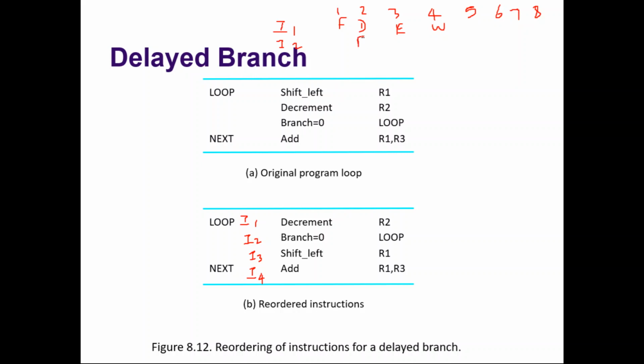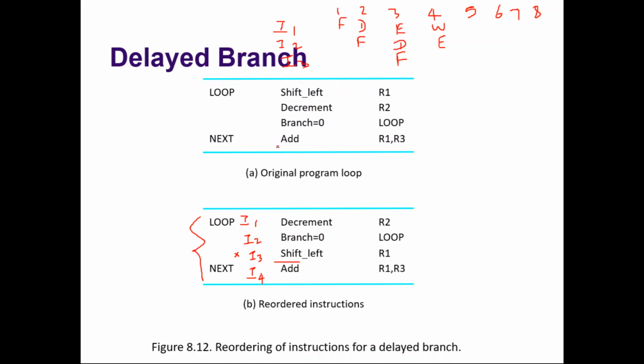Instruction 2 is the branch instruction. It is fetched during the second clock cycle, decoded, executed, and there is no write, because it's a branch instruction. Now instruction 3 will be fetched, and we allow instruction 3 to execute. In the previous cases, the instruction that follows the branch instruction, we would stop. But now we will allow it, because the compiler has reordered this. Shift should be executed in spite of whether there is a branch or not. Accordingly we reordered.